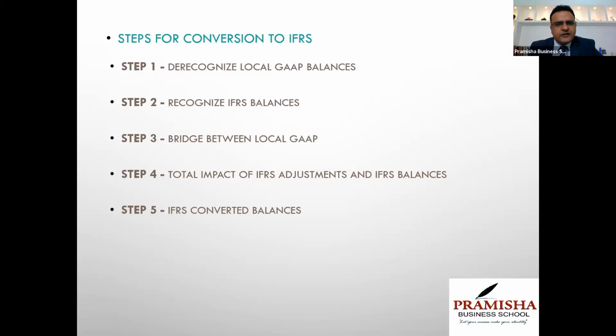The steps for conversion are: we'll de-recognize local GAAP balances, we'll recognize new GAAP balances on IFRS or Ind AS, we'll bridge the gap between local GAAP and new GAAP. We will take the difference, we'll make all the adjustments against retained earnings, and we'll have new converted balances on IFRS or Ind AS.